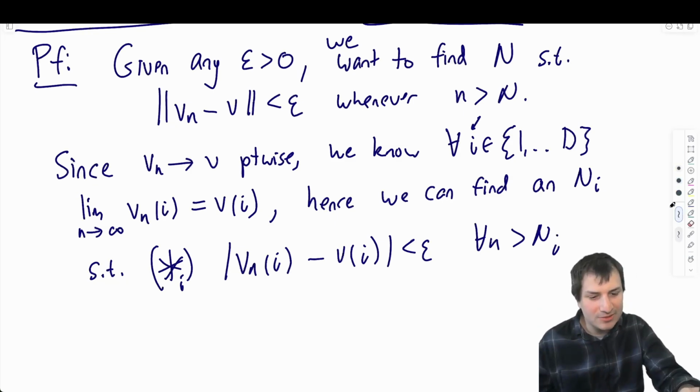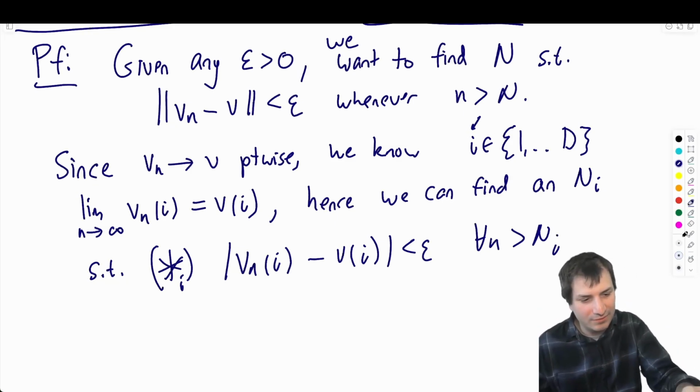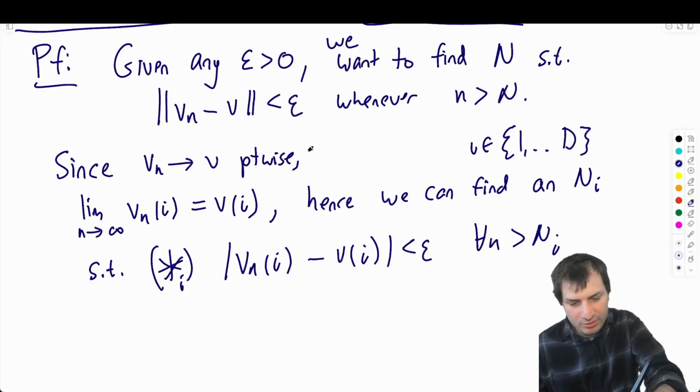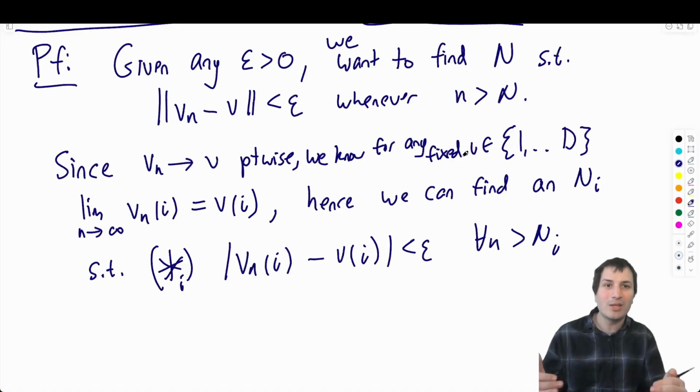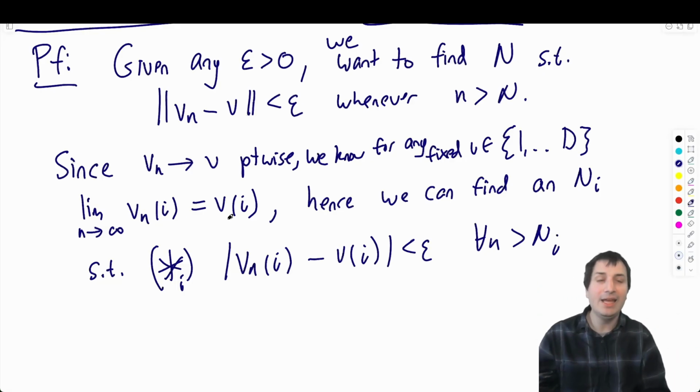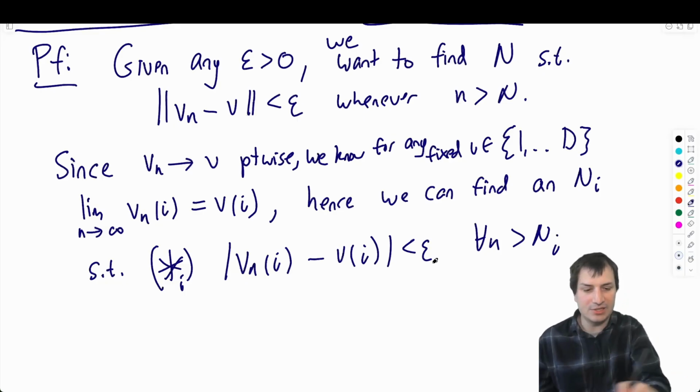So I think it's better to say "for any i" instead. In this line of argument, i is some fixed variable. So for any fixed i, this limit equals Vi, and so we can find an Ni such that this holds.